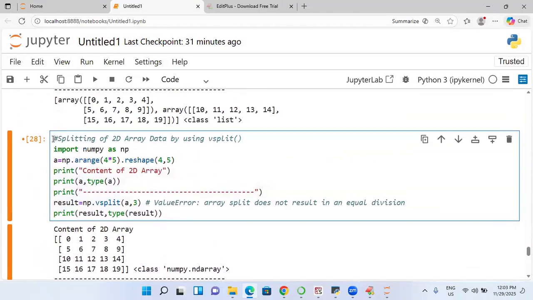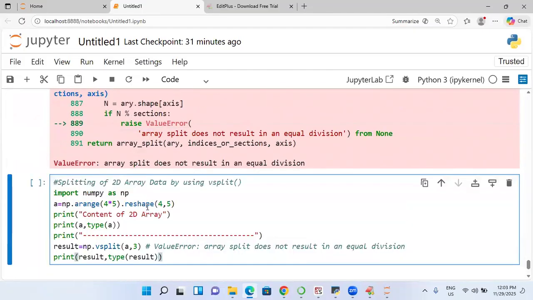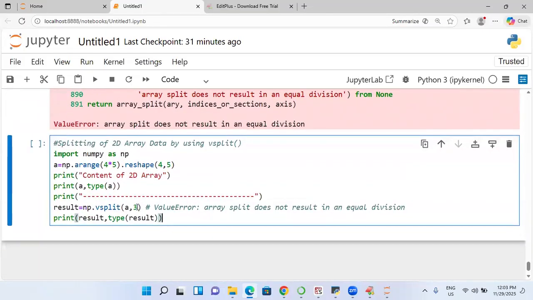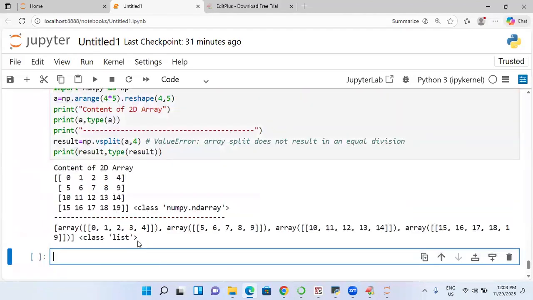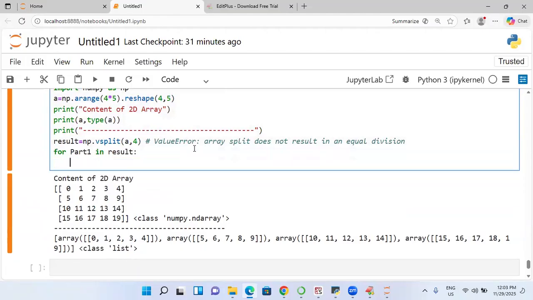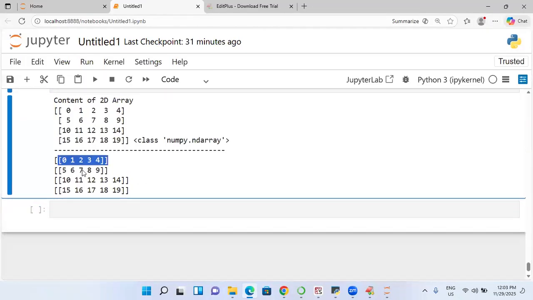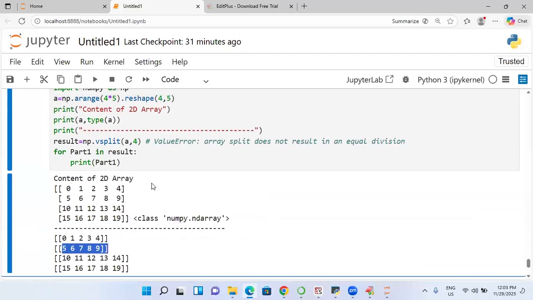So I will give you one more small thing. I will go to this place. Here I will try to keep it 4. I am writing 4. Is it possible to have 4? Yes, it is possible to have 4. If you want to print those 4 values one by one, you can happily write for part1 in result, only parts I am printing directly. So I am going to write part1. You are going to get part 1, part 2, part 3, one by one.